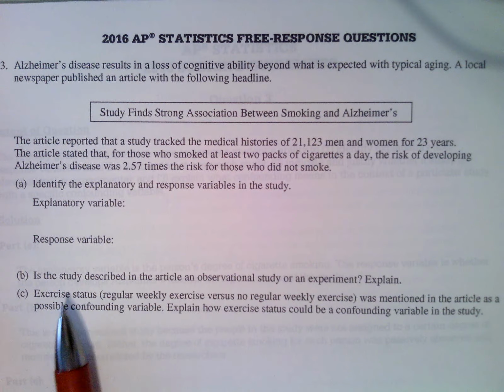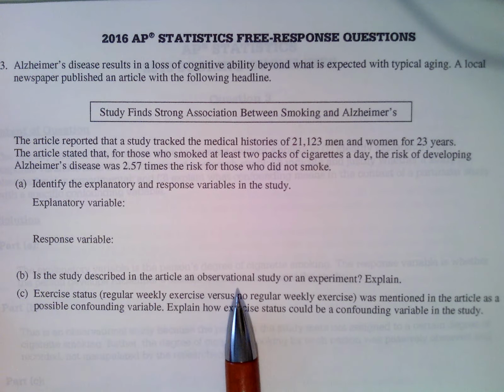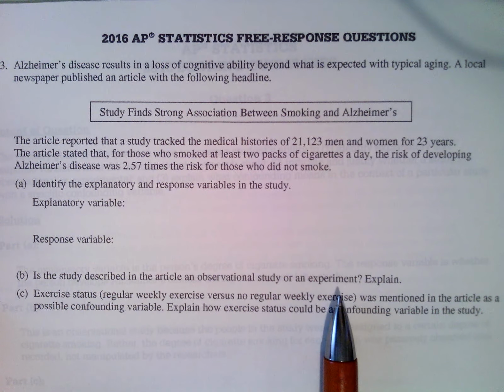Part B: is the study described in the article an observational study or an experiment? An experiment has to be set up where everything is controlled except for one thing, and then you randomly assign treatments. That's a really big thing with experiments. You have to keep in mind that if you're doing an experiment, you're the one randomly assigning treatments to the patients.